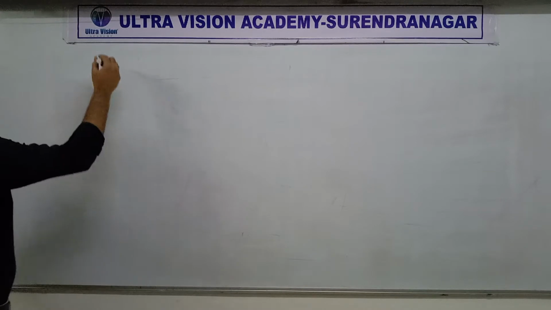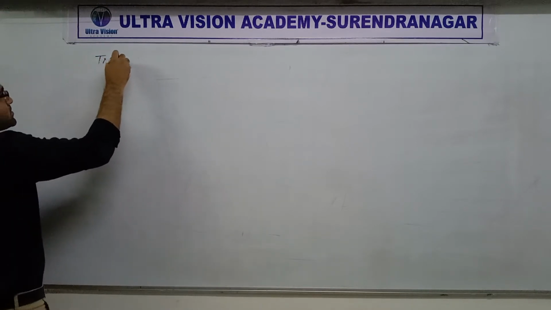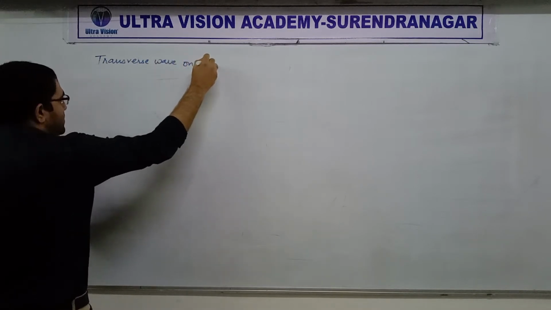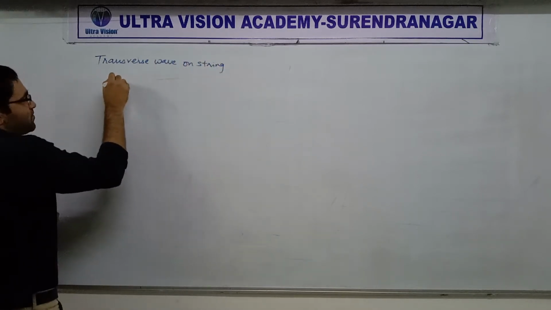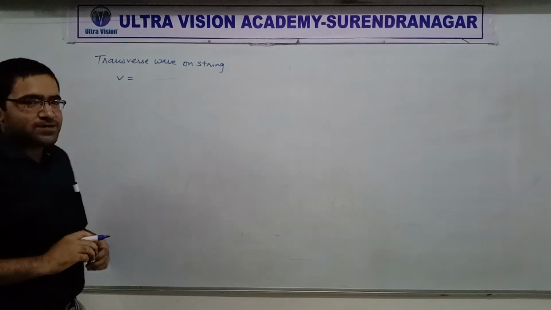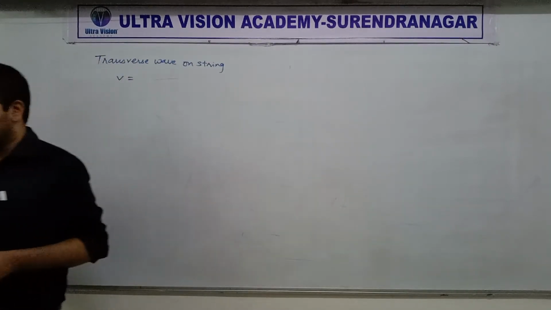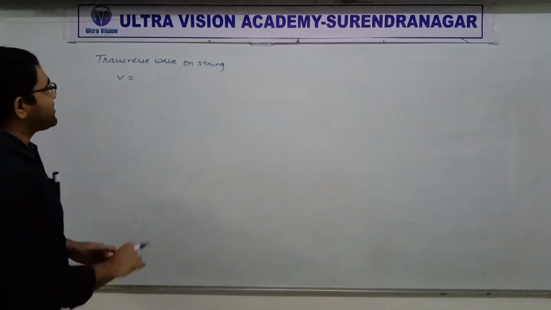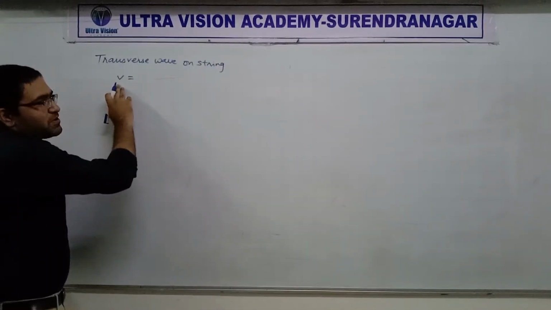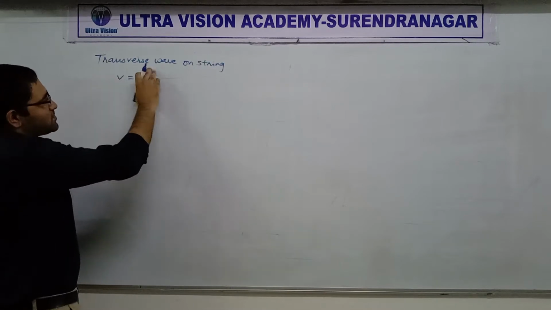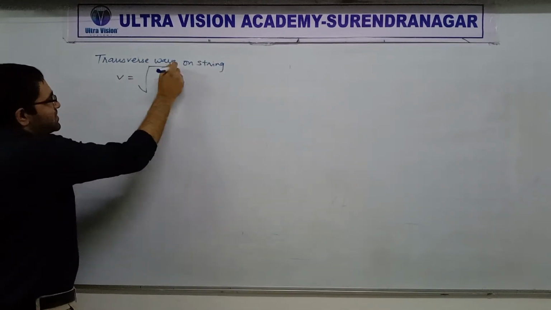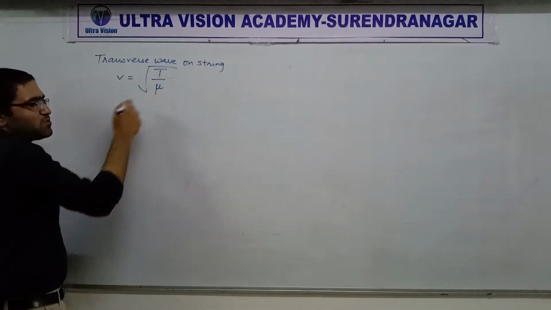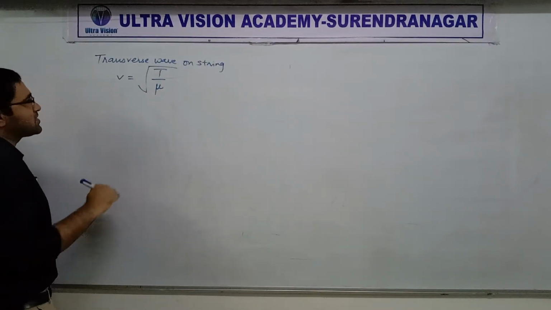If you have got a transverse wave on a string, what is the formula of wave speed for a transverse wave on a string? So it is V equal to under root T by mu. T is tension in the string and mu is the linear mass density of the string.